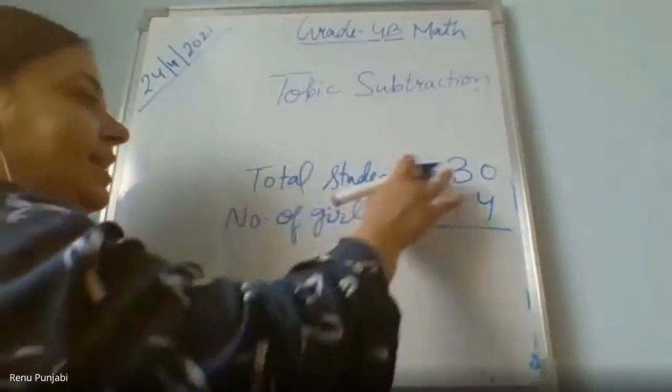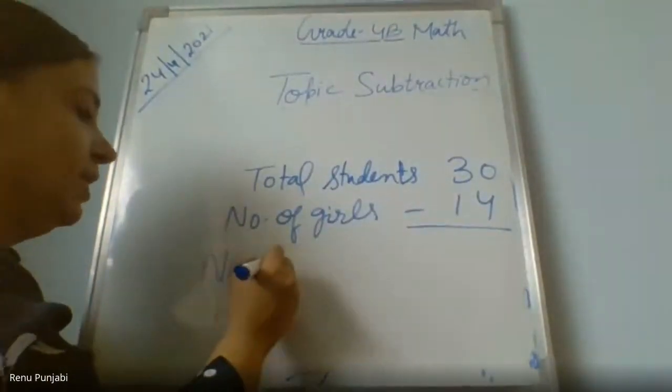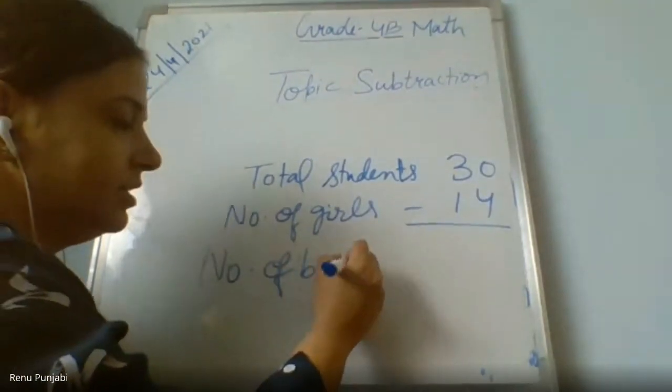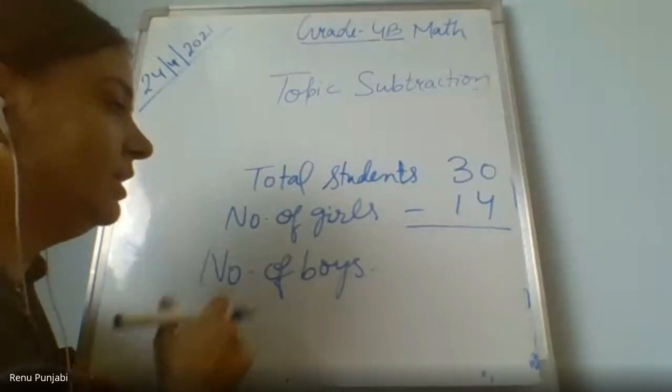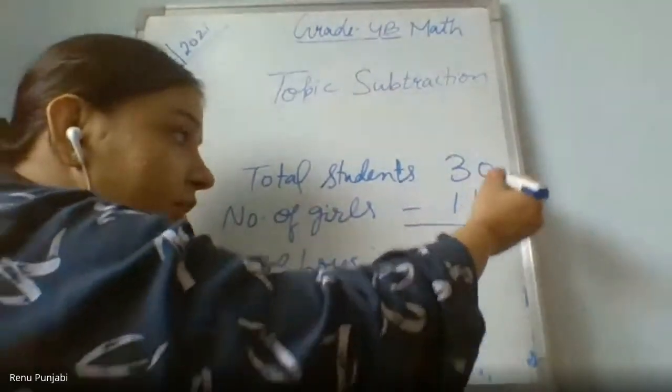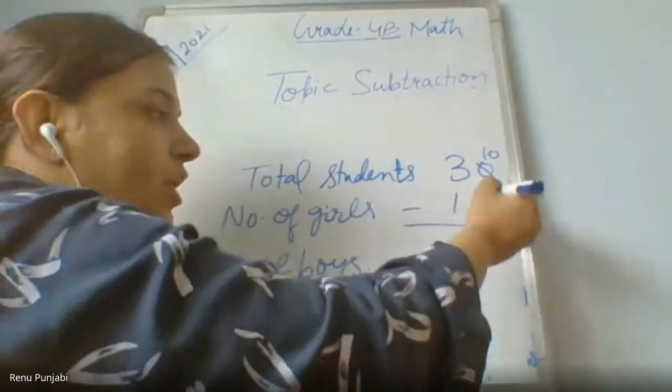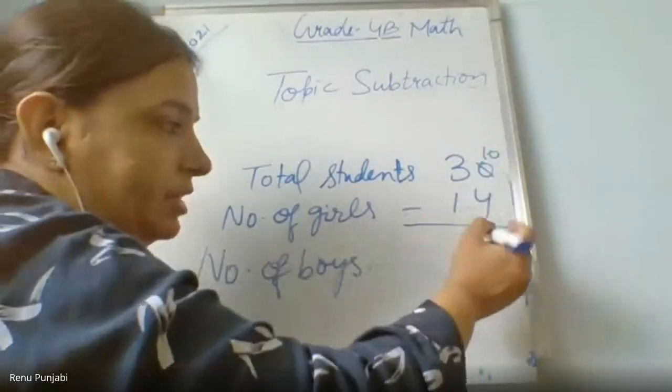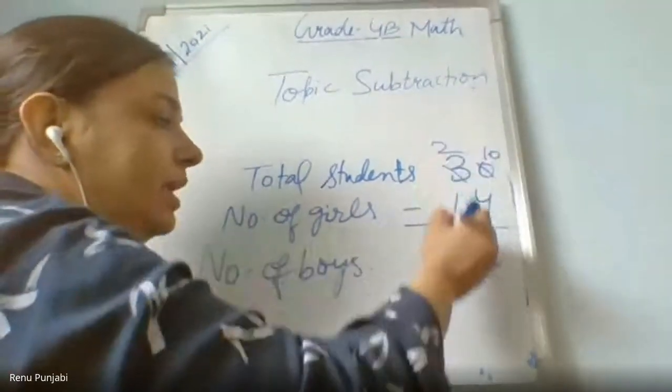When you subtract, you will find the number of boys. So 10 minus 6, 4 is not possible. So we make it 10 minus 4 is 6 and 2 minus 1 is 1, 16.